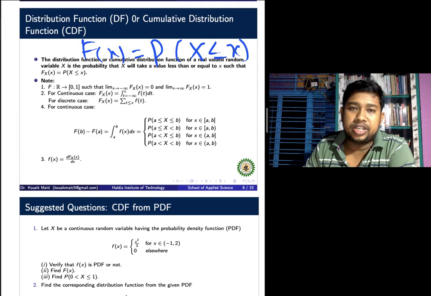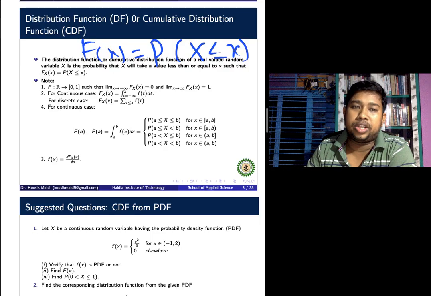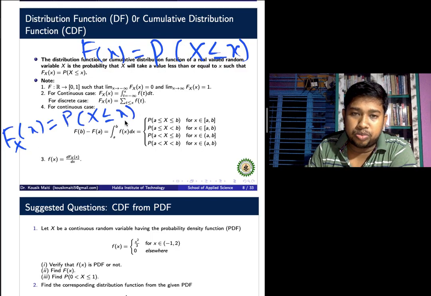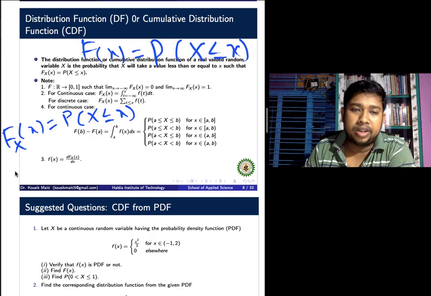A function is said to be the cumulative distribution function when the probability value of the random variable capital X less than or equal to small x. Here we also write capital F with suffix X of small x equal to capital P of capital X less than or equal to small x. This is the definition of the cumulative distribution function.